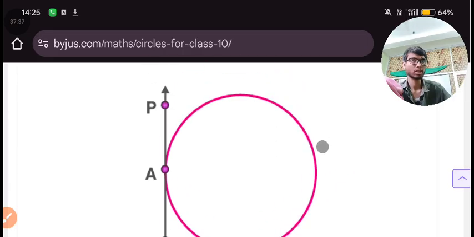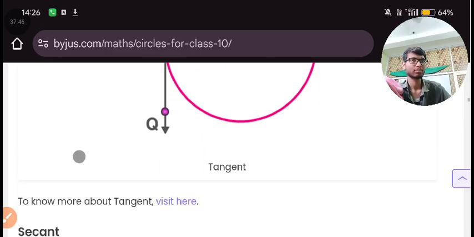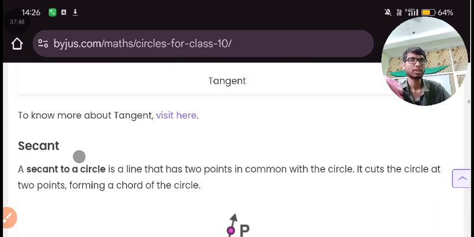If you draw over here, then you will also get a tangent. If you draw over here, at every point, you will get a tangent. To know more about a tangent, visit over here.